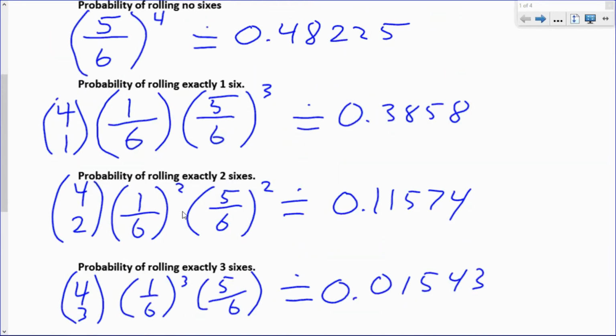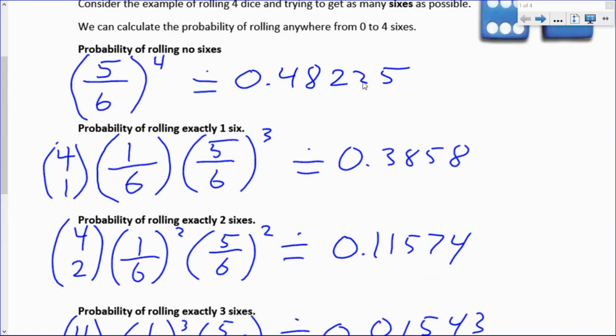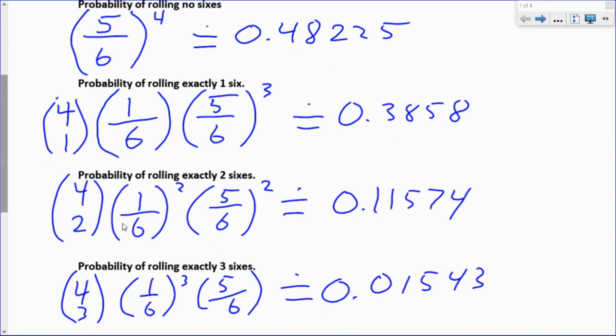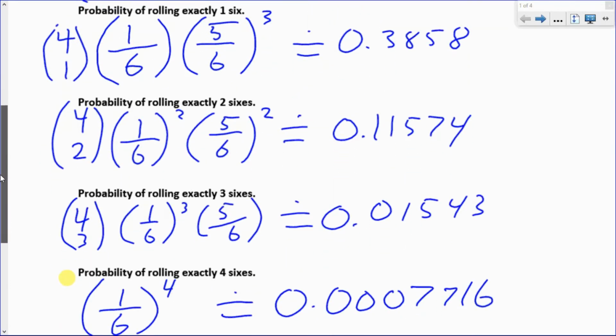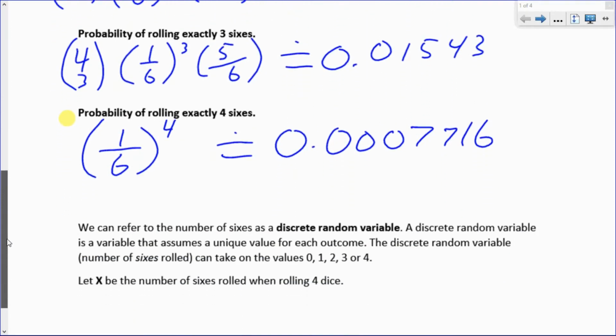So here are our probabilities, and you can see that no 6s has the highest probability, but rolling 1 6 is still very reasonable at almost 40%, and 2 6s is over 11%, so that's also within the realm of possible. And it starts to get pretty low when we look at 3 6s or 4 6s. This is going to be our example of what's called a discrete random variable.